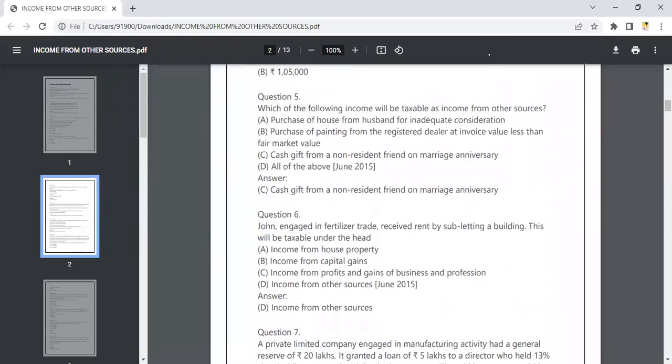All the questions will be easy only. Most of the questions are based on the theory pattern. Which of the following income is taxable as income from other sources? You are purchasing a house from the husband for inadequate consideration. Husband is giving some house and there is no adequate consideration for that. You don't have an actual value for that. It is inadequate in nature.